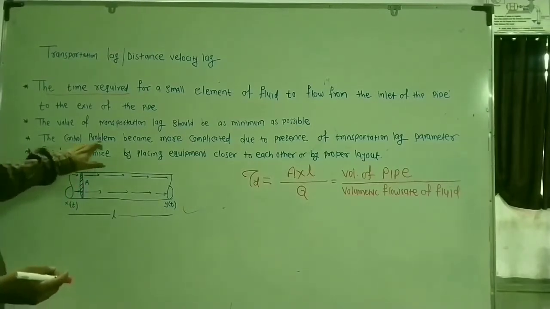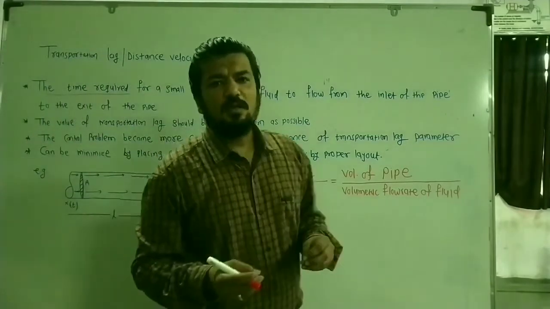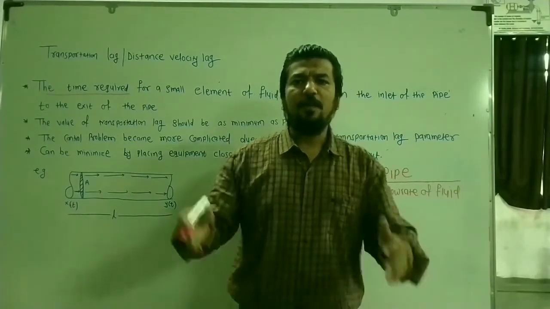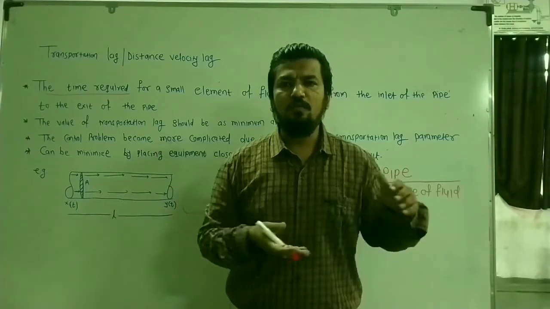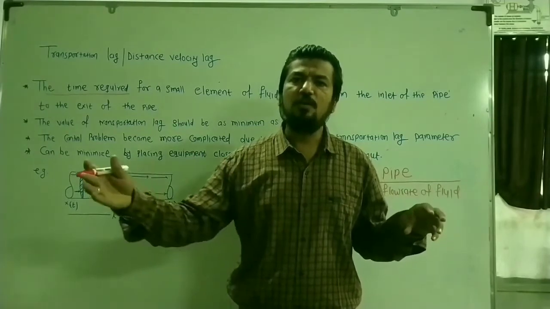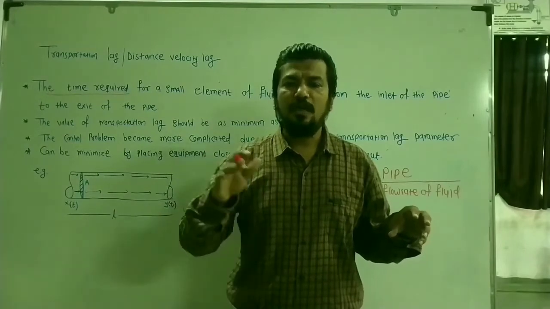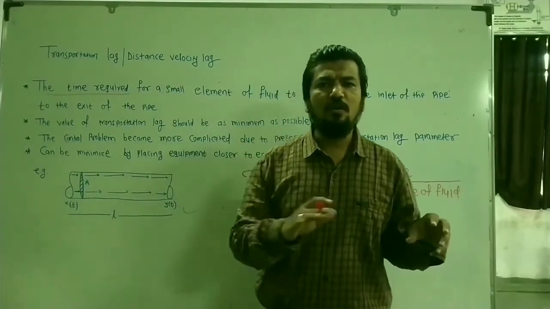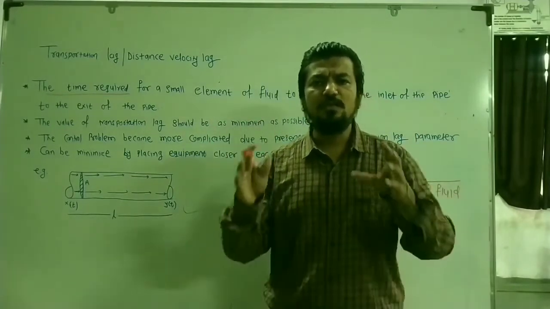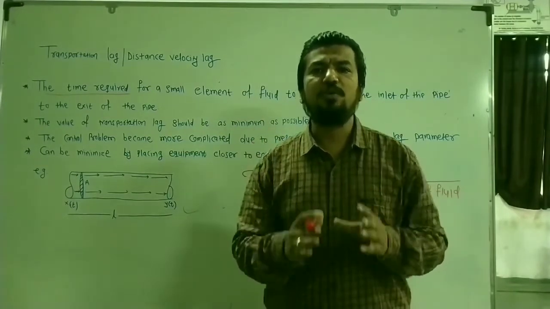The control problem becomes more complicated due to the presence of the transportation lag parameter. As far as chemical processes are concerned, there are long pipelines and a flow of the reactant, the flow of the fluid. So you change the concentration at the inlet, but the change in the outlet concentration will be noticed only after a time delay, after the dead time, due to the transportation lag parameter. This is not desirable, and it makes the control problems more complicated. So what should be the intention of the chemical engineer? To minimize this transportation lag parameter.